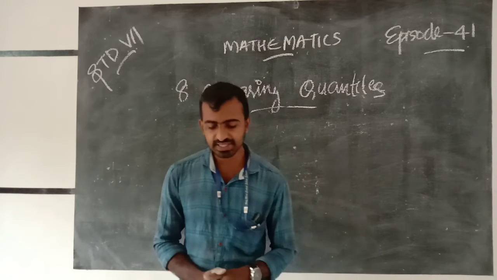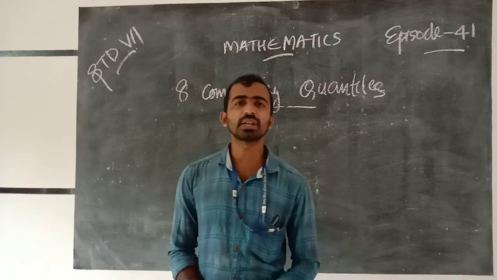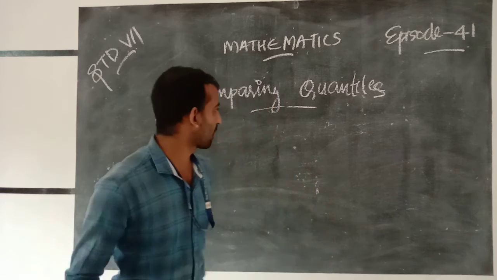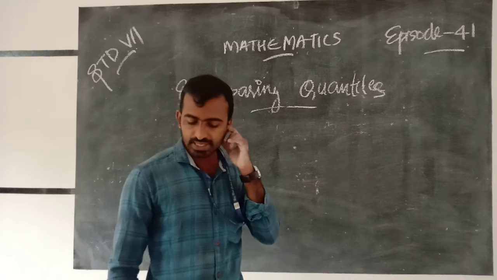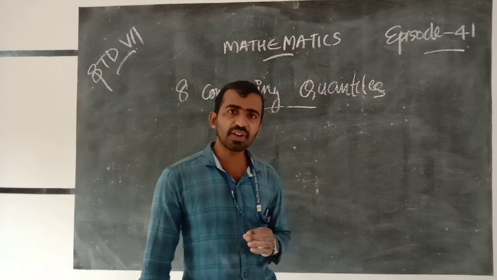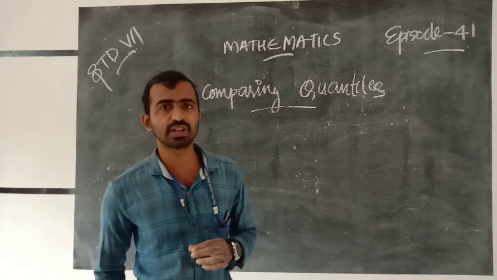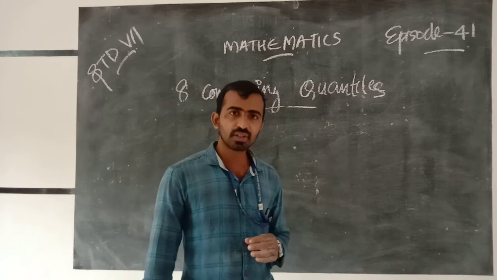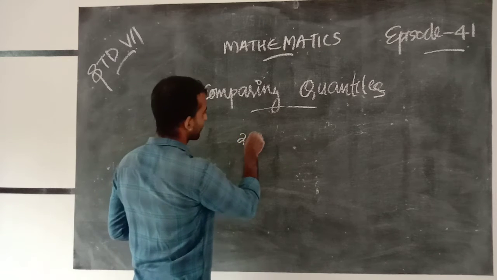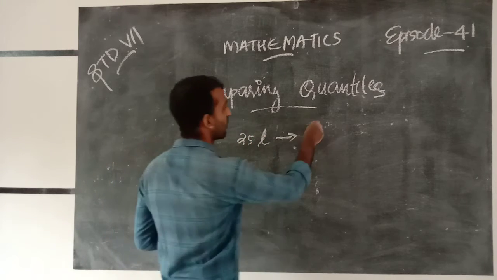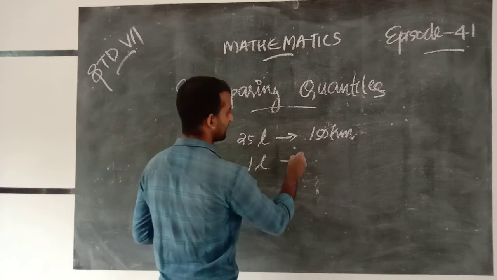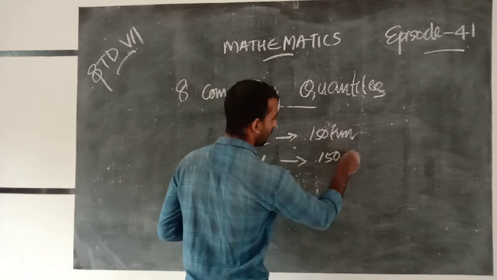In the unitary method, we can write that in 25 liters the car goes 150 kilometers. In 1 liter the car goes 150 by 25.